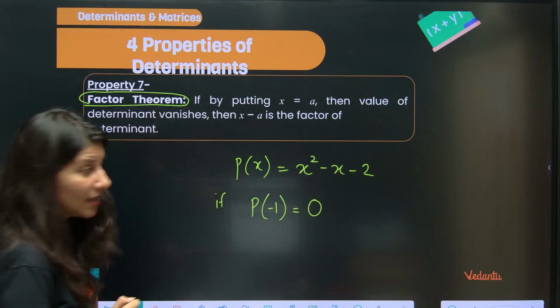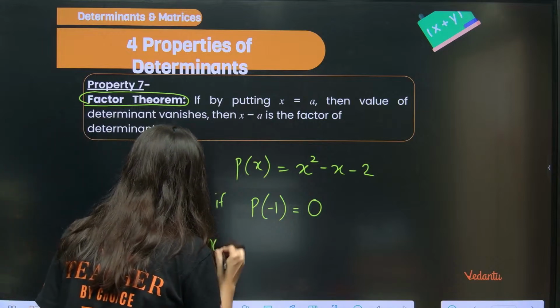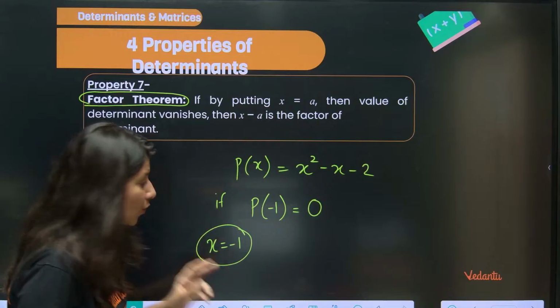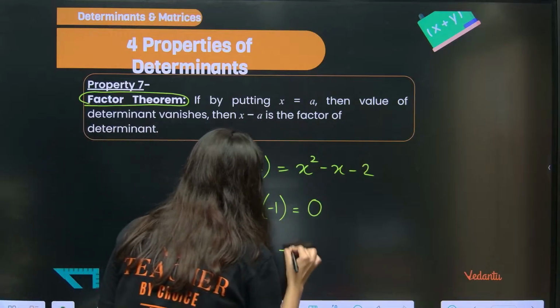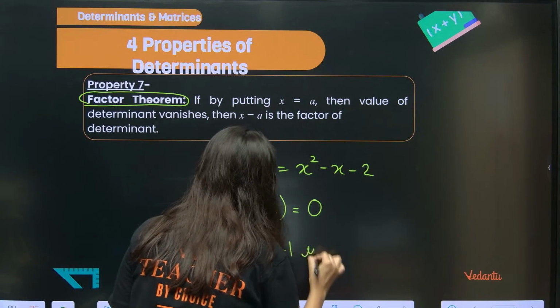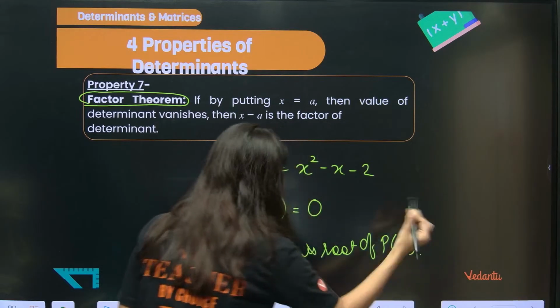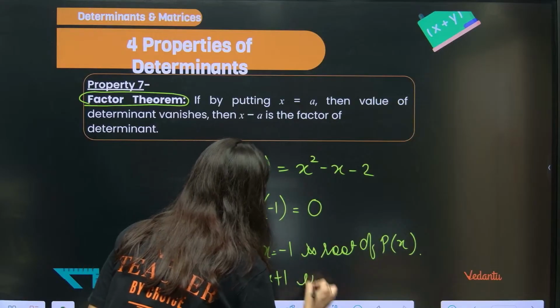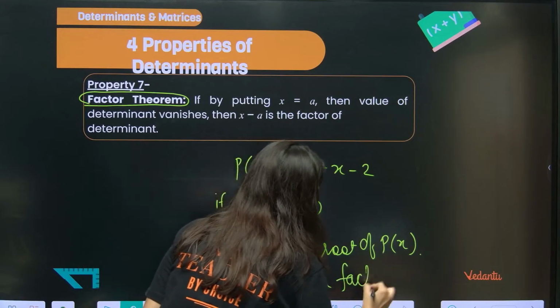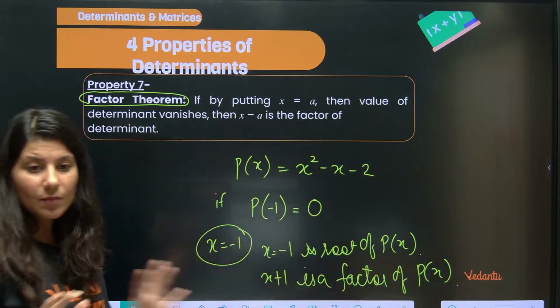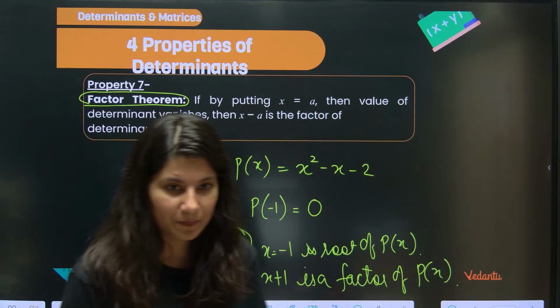What does that mean? It simply means that if you put x is equal to minus 1, your polynomial is becoming 0. First of all, x is equal to minus 1 is a root of p(x), that is one thing. And one more thing, x plus 1 is a factor of p(x). Can we say that or not? This is a very, very basic thing which you have done.